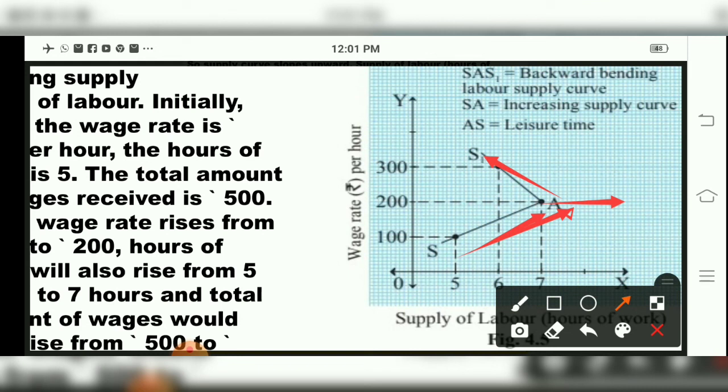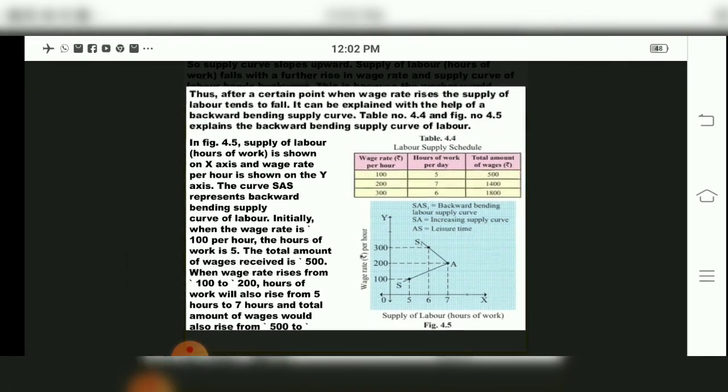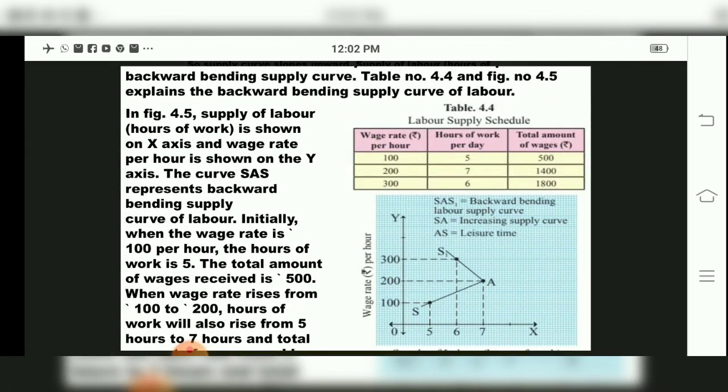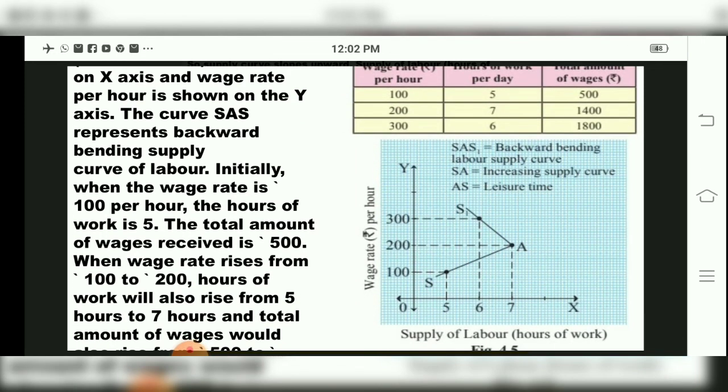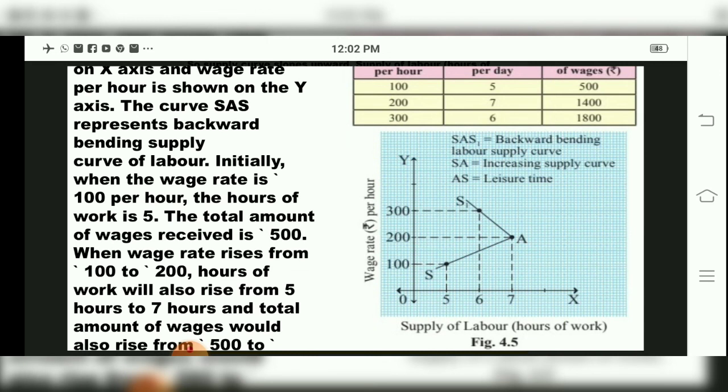That is why the labor curve is called an exception to the law of supply, children. So again I will explain the graph we have seen. In figure 4.4 we have seen that supply of labor is shown on the x-axis and wage rate per hour on the y-axis. Then the curve SAS was drawn, children, which represents the backward bending supply.